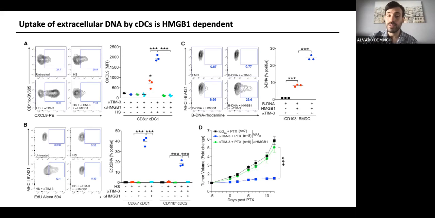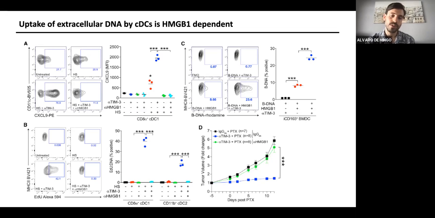And we were able to see that this HMGB1 inhibition was abrogating the CXCL9 expression that we were observing with our anti-TIM-3 inhibitor. Other than doing it that way, we have also been working in a more synthetic way with beta DNA, HMGB1 and TIM-3. And we were also able to see, not the same effect that we see with the heat shock supernatant, but also how this beta DNA was able to increase it.